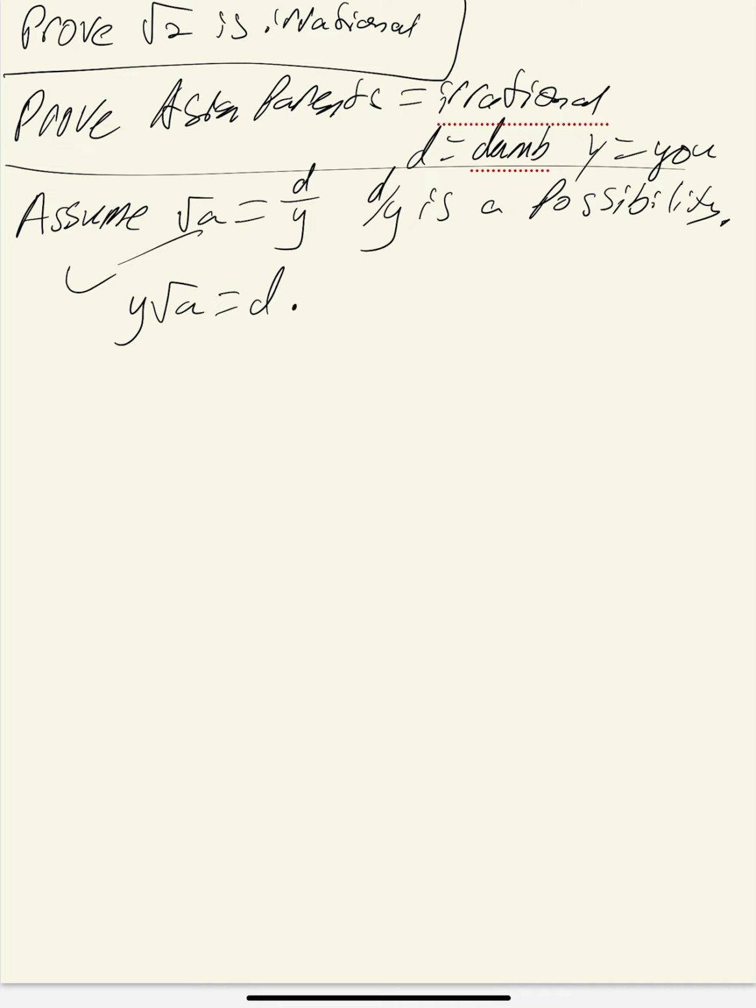Okay, so the next thing we have to do is establish that y of 0 exists. So since y is a possibility, there must exist a y of 0, which is the smallest that your self-esteem could possibly get.